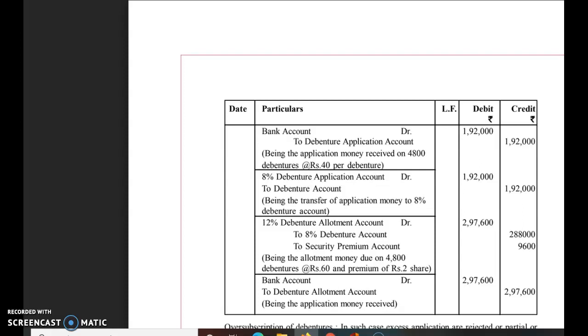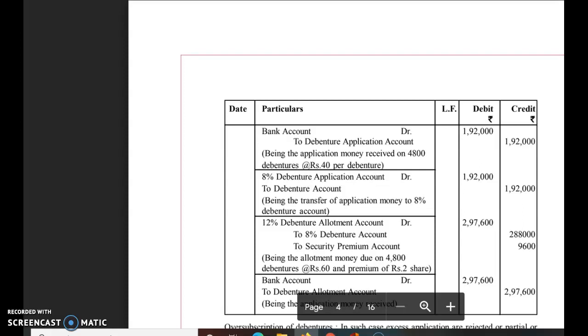The next entry will relate to the securities premium which is received along with the allotment. The entry will be 8% debenture allotment account debit to debenture account and securities premium account, as the amount of allotment is rupees 60 per debenture and premium is rupees 2. How many debentures are there? 4,800 multiplied by 60, 2,88,000.